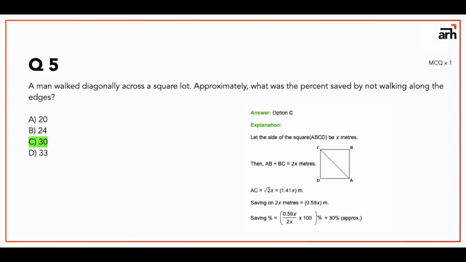Now we know that the diagonal of the square is root 2 times the side, where root 2 is 1.41, and the side is 100. So he basically walked 141 meters. Now he originally was supposed to walk from C to B and B to A, which was 200 meters, but he walked 141 meters, so he saved somewhere around 59 meters. So 59 meters was saved on 200 meters. Multiply that ratio by 100, so you get approximately 30%. So this is the answer for question number 5.